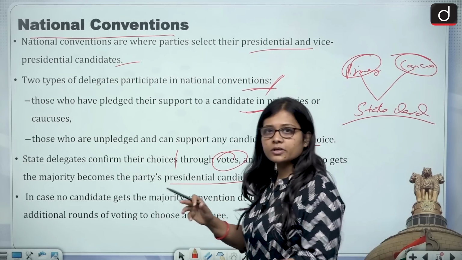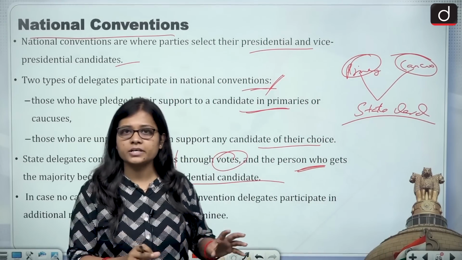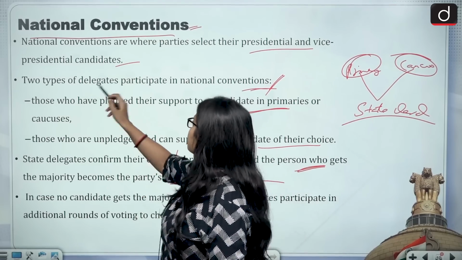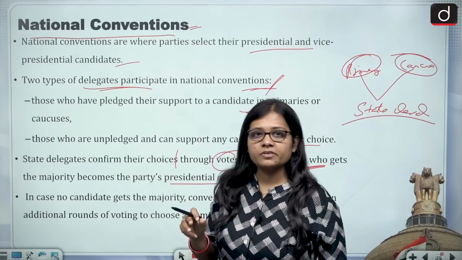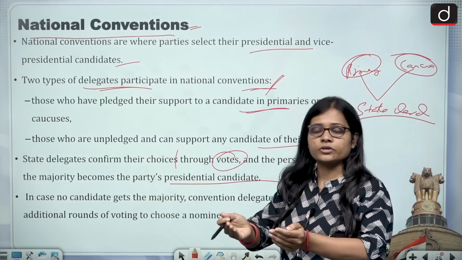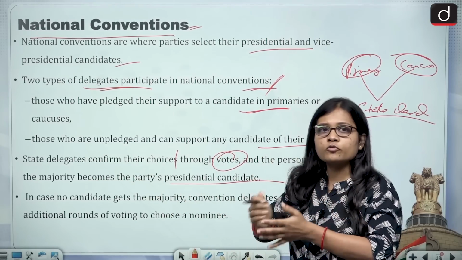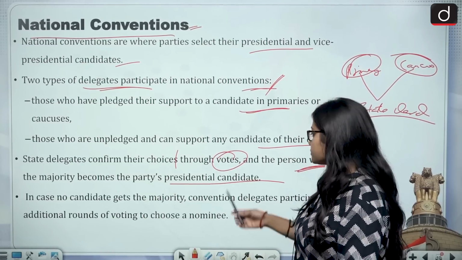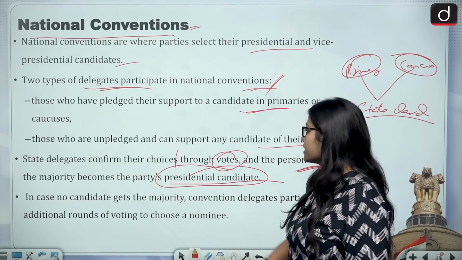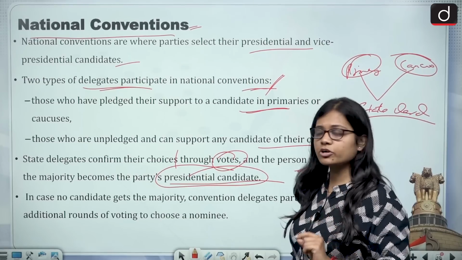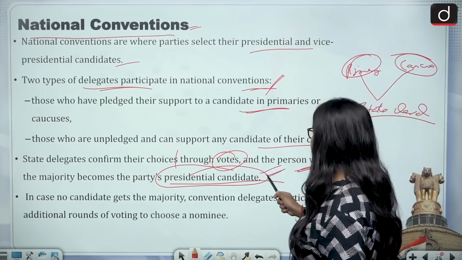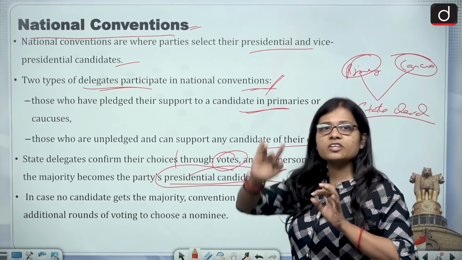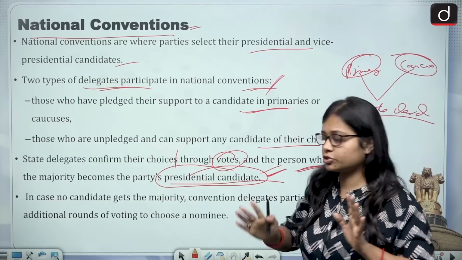Now what happens is that all the members of that party who are present in the national convention, the delegates, all vote. The person who receives the majority of the votes is chosen as the party's presidential candidate, and with the presidential candidate, the vice presidential candidate is also announced.